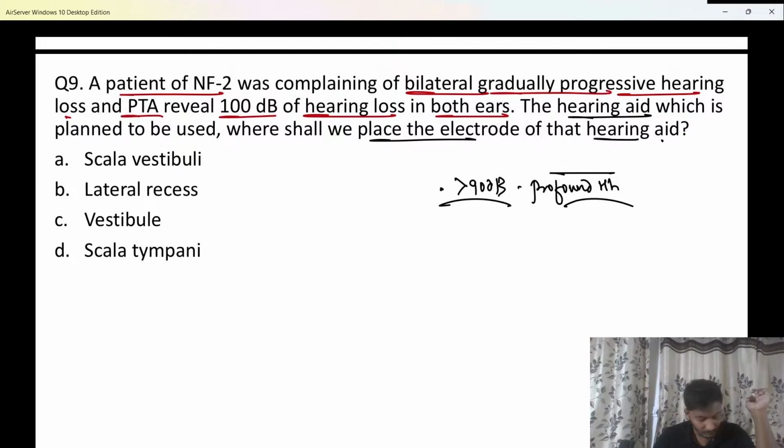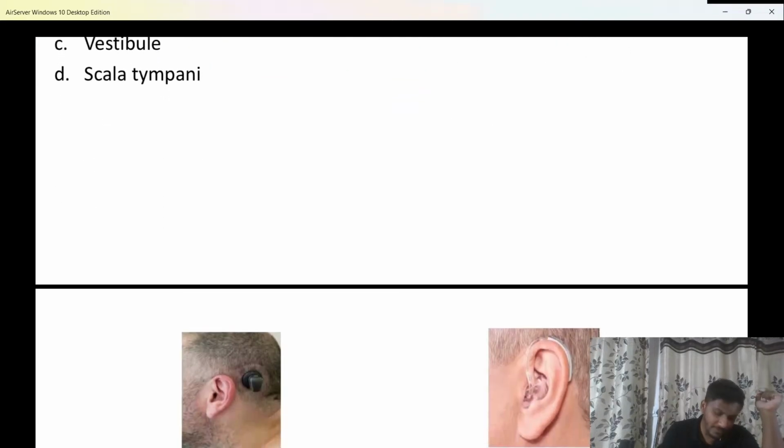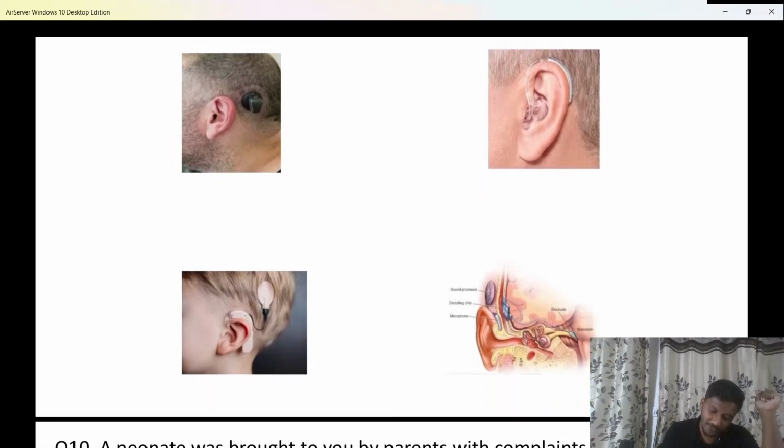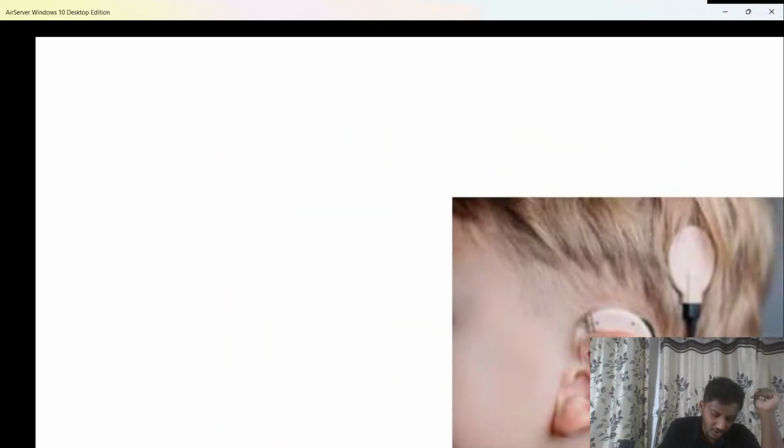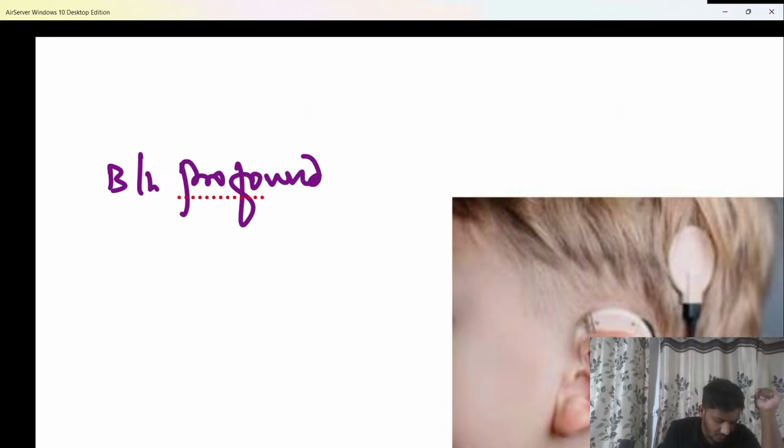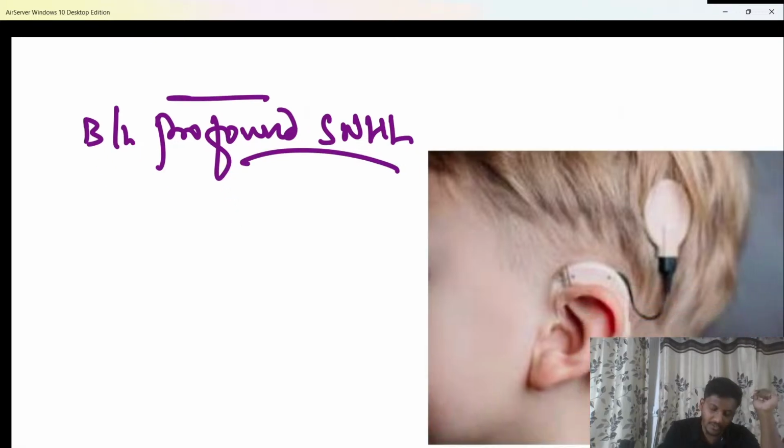Do remember, beta, here the most important history: whenever the patient has a profound hearing loss, this is the hearing aid to be used. Whenever a patient is going to have a bilateral profound sensory neural hearing loss, this is the kind of hearing aid that we have to use.